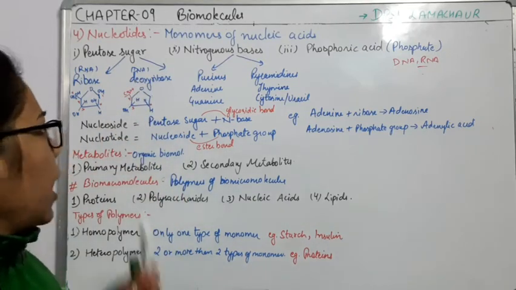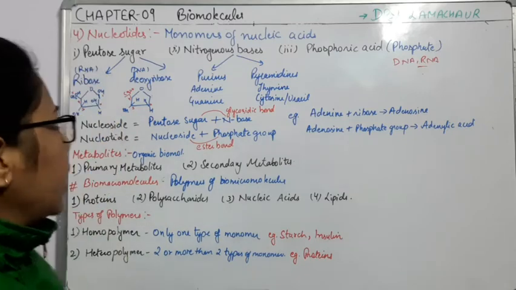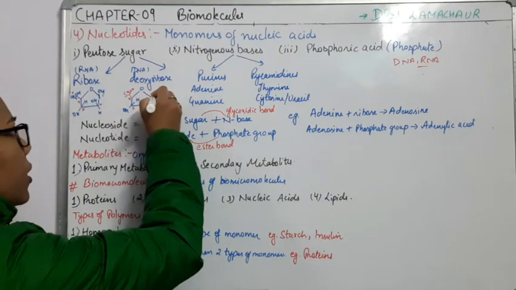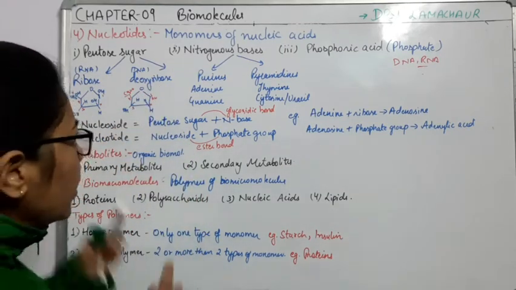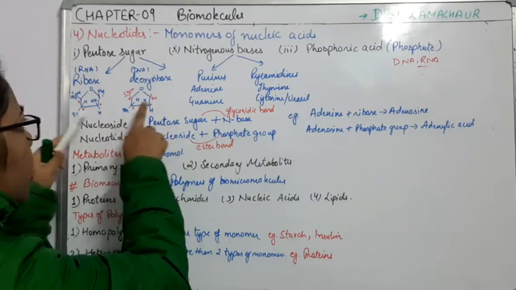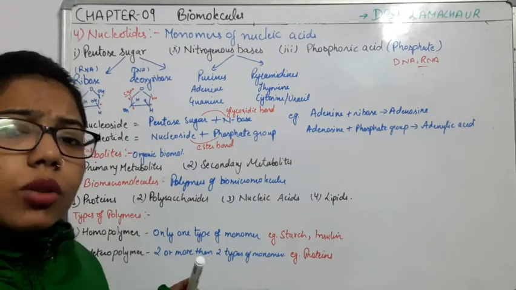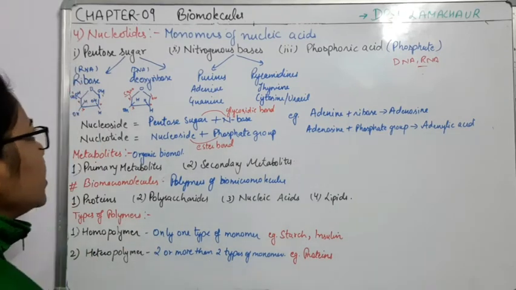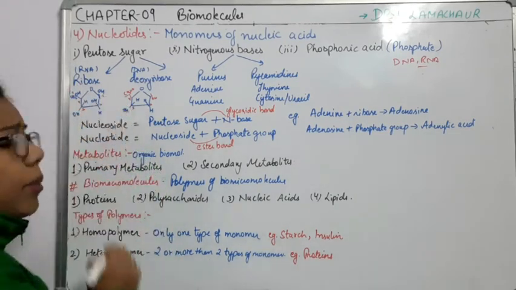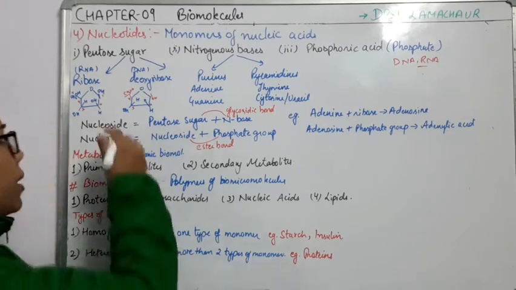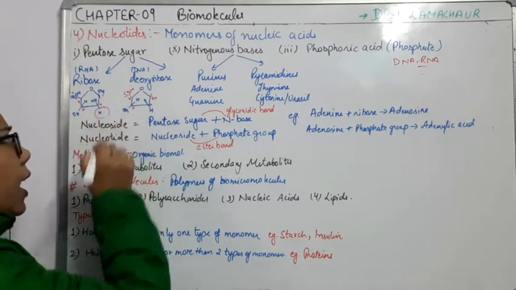What is it having? An alcohol group, CH2OH, and here also it is having OH. So if you compare the structures of ribose and deoxyribose, you can see that a resemblance is there. So what is the difference? The difference is in the second carbon.